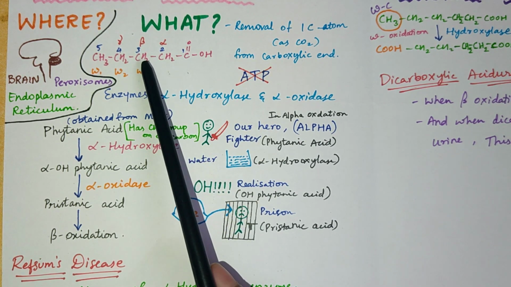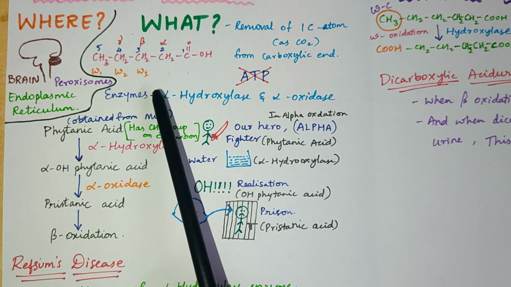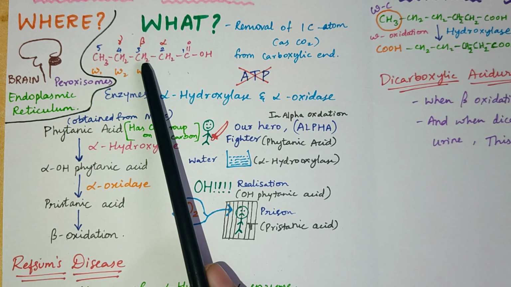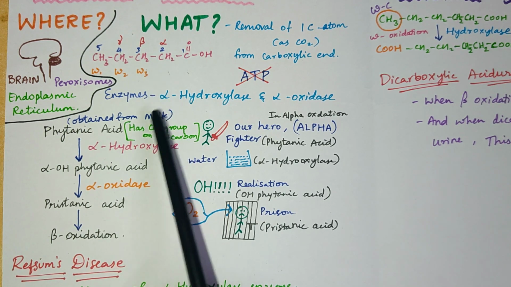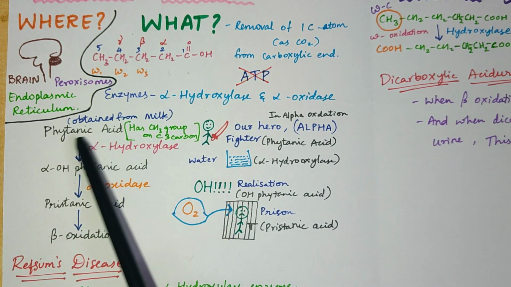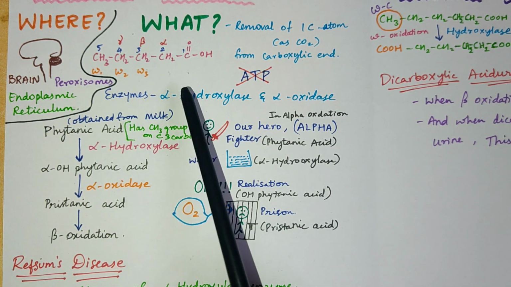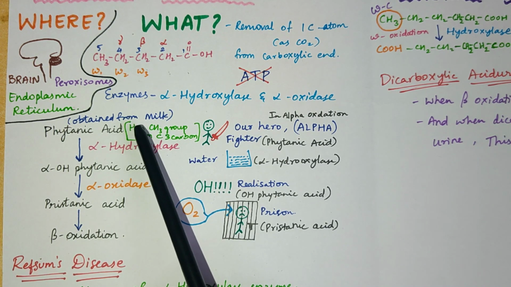Now here, in the place of two hydrogen atoms, we have one hydrogen and one methyl group on the beta carbon. So we can't do beta oxidation in this process. That is, in phytanic acid we can't do beta oxidation.